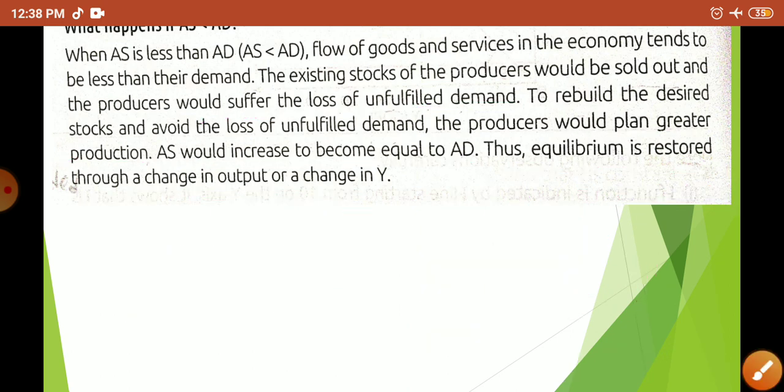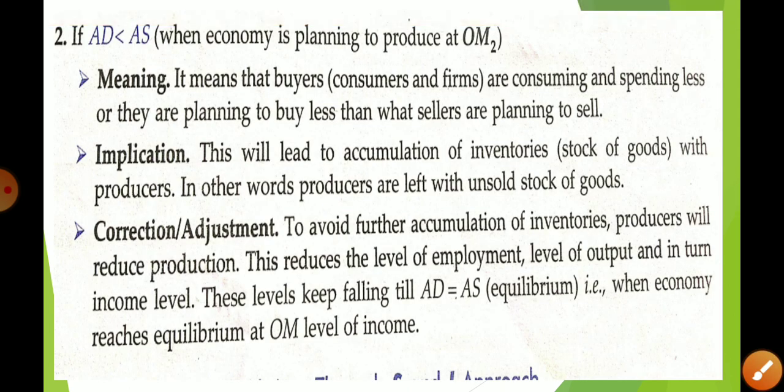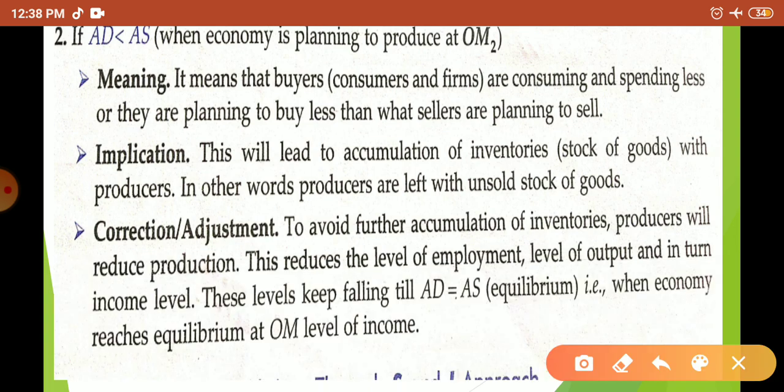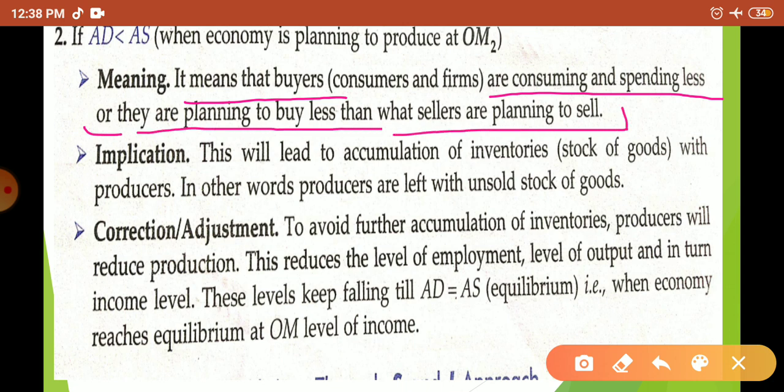Okay, student. Now the second condition is what? This time AS is greater than AD. What is its meaning? It means that buyers are consuming and spending less. They are planning to buy less than what the sellers are planning to sell. Suppose the level of income in the economy is 80 crore.